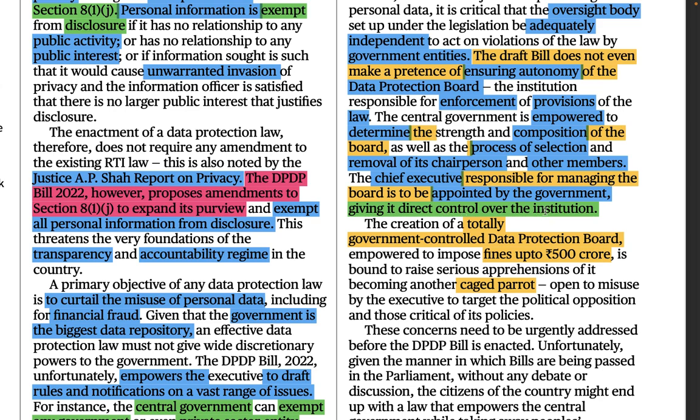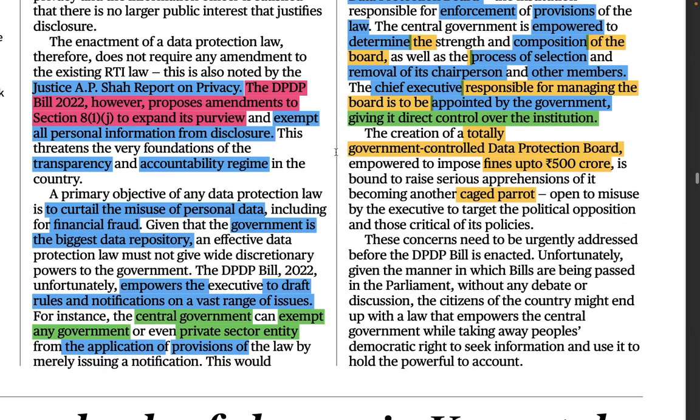Giving it direct control over the institution. So that means the government will be directly controlling this institution. So how could it have autonomy? The creation of a totally government controlled data protection board, if this particular board gets created, it will be empowered, given so many powers, to impose fines up to 500 crore rupees. This is bound to raise serious apprehensions, very serious concerns, and it will definitely increase them if such rules come.